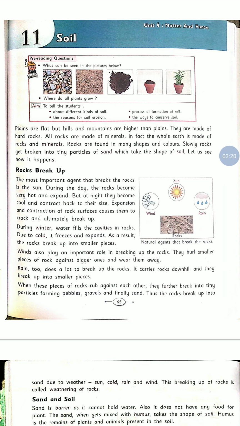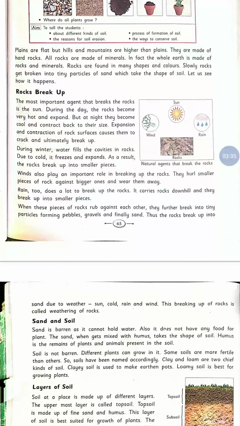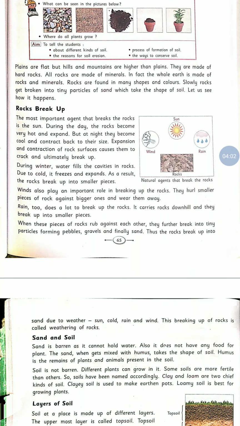Rain too does a lot to break up the rocks. It carries rocks downhill and they break up into small pieces. When these pieces of rocks rub against each other, they further break into tiny particles, forming pebbles, gravels, and finally sand.